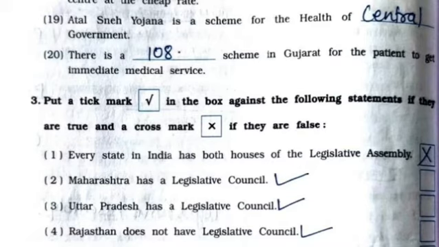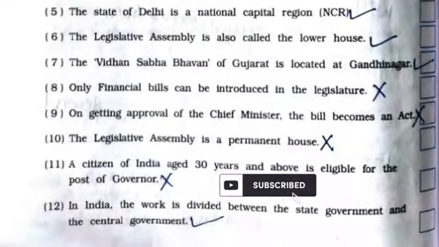It is true. Fifth, the state of Delhi is a national capital region, that is NCR. It is true. Sixth, the legislative assembly is also called the lower house. It is true. Seventh, the Vidhan Sabha Bhavan of Gujarat is located at Gandhinagar. It is true. Eighth, only financial bills can be introduced in the legislature.